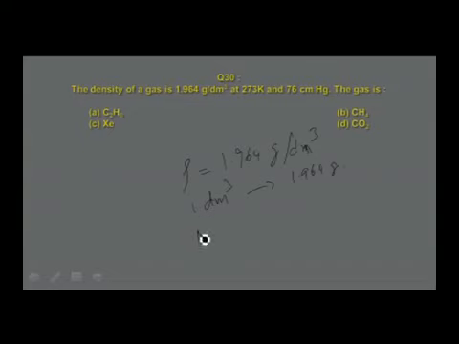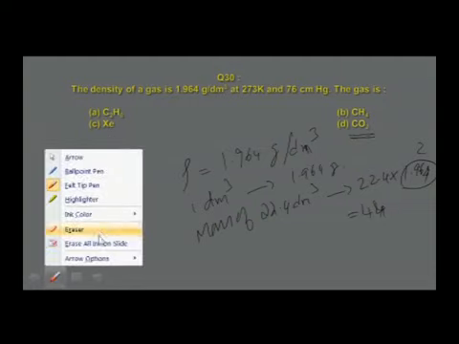Therefore, what is the mass of 22.4 decimeter cube of the gas? That is 22.4 into 1.964. This is equal to somewhere around 44. It should be, because 22 into 2 is nearly equal to 44, and 44 is the molar mass of carbon dioxide. So therefore, if you look at these options, option A, ethane, option B, methane, option C, xenon, option D, carbon dioxide, the answer should be carbon dioxide.